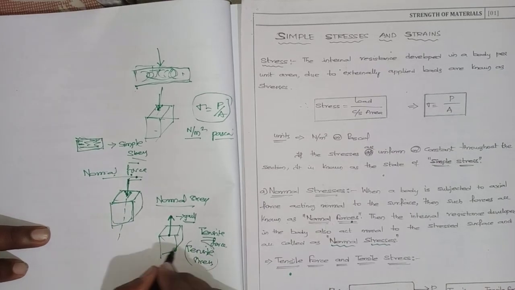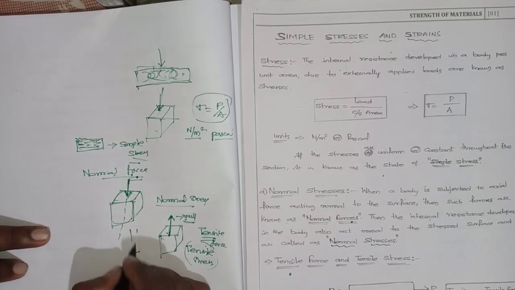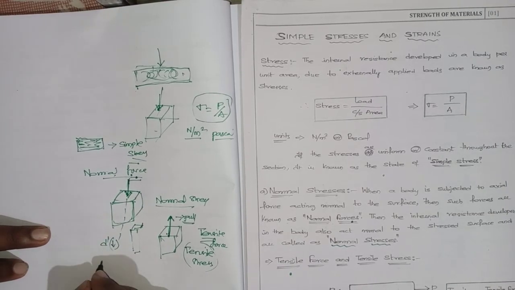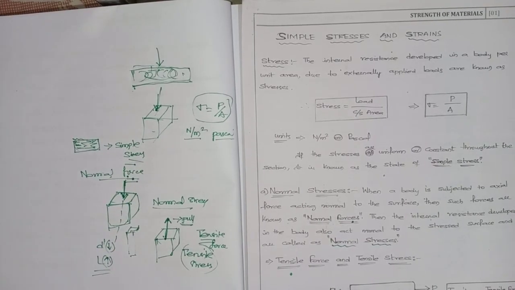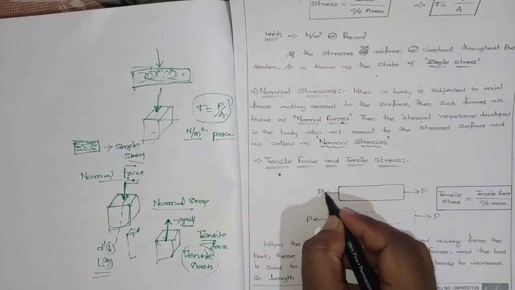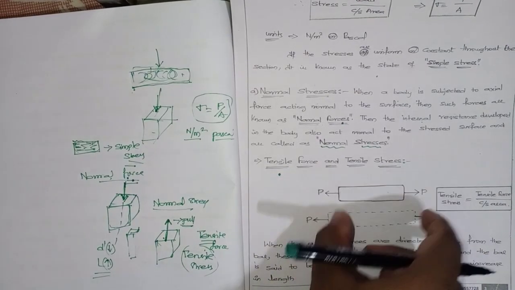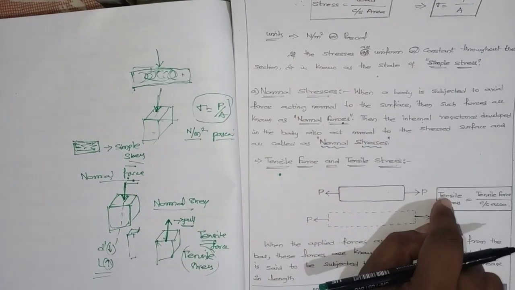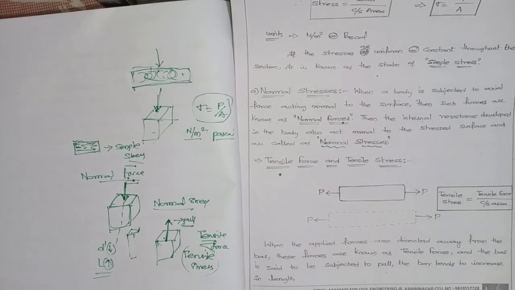And in this, what happens? Because of this pulling away from the body, there may be a chance of extension of the length but decrease in diameter. Diameter will be decreasing while length increases because of the tensile forces. If I apply a pull load on both sides of a member, it will be elongating, and at the same time the diameter will be decreasing. The tensile stress is equal to tensile force by cross sectional area.